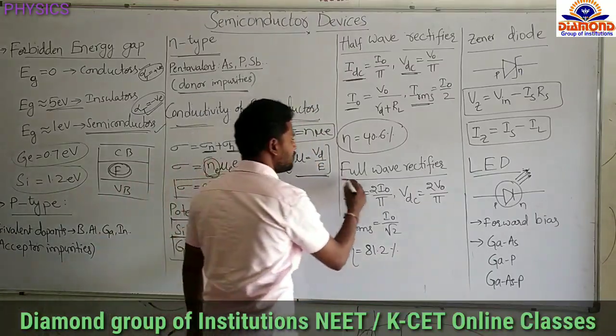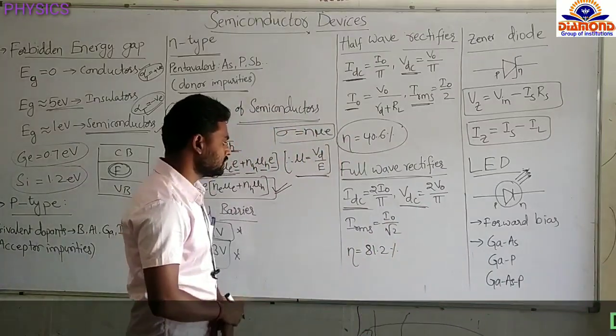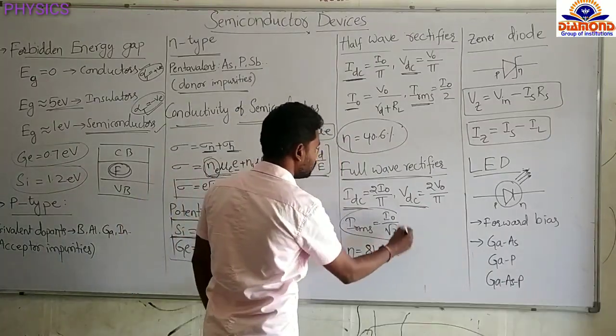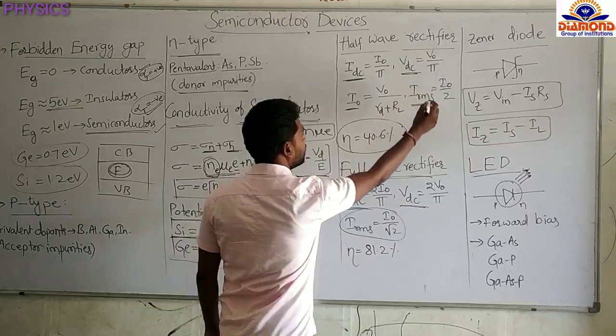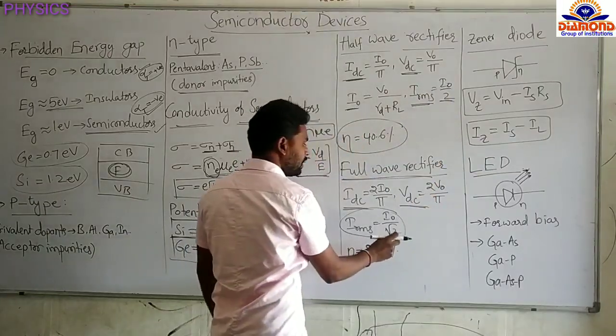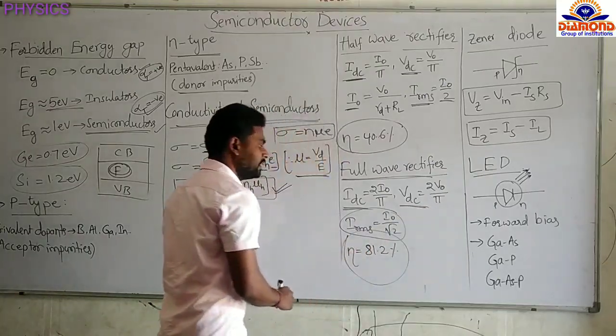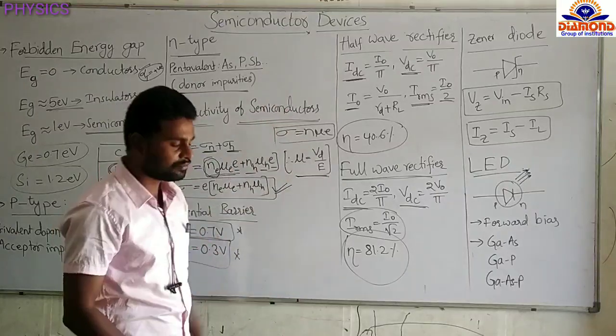And for the full wave rectifier, also remember these formulas, output voltage and output current. The IRMS value is I naught by root 2 here, and I naught by 2 in the half wave case. The VRMS value is V naught by 2 in the half wave rectifier, and in the full wave rectifier the VRMS value is V naught by root 2. The efficiency of the full wave rectifier is 81.2%, double that of the half wave rectifier.